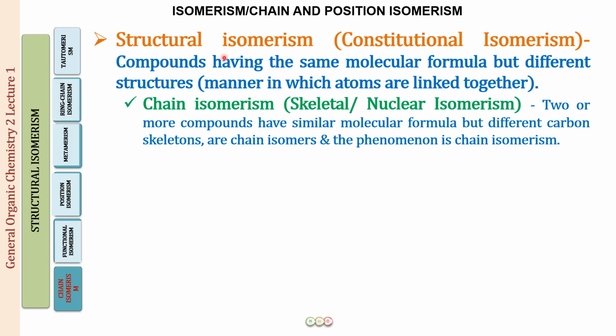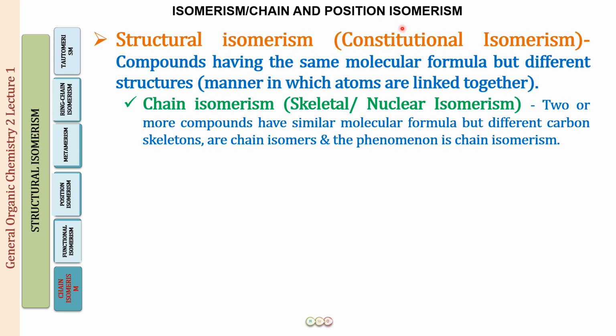So starting first of all with the definition of structural isomerism. This is also called constitutional isomerism, and here the compounds will have the same molecular formula but different structures. What it means to have a different structure is that the atoms are linked to one another differently, and that is why we call it constitutional isomerism.